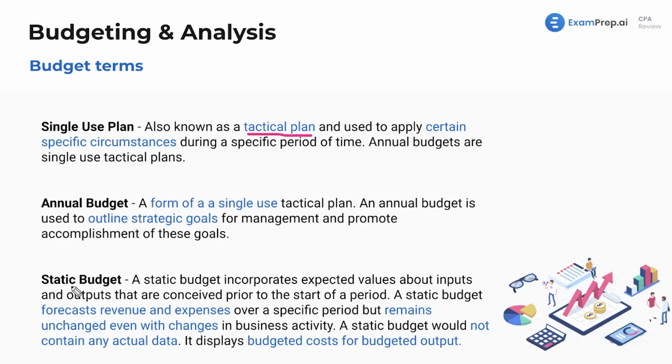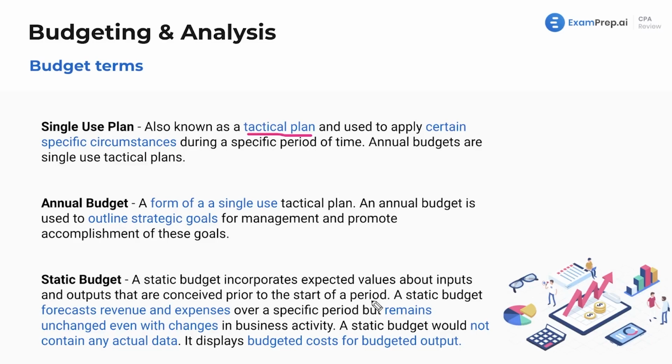Next, we have the static budget, and this static budget incorporates expected values about inputs and outputs that are conceived prior to the start of a period. So a static budget is one that does not change. A flexible budget, we'll see, is one that does change throughout the year as things happen. So a static budget, you make it, let's say, published on January 1st. Things change throughout the year, but you don't change this budget.